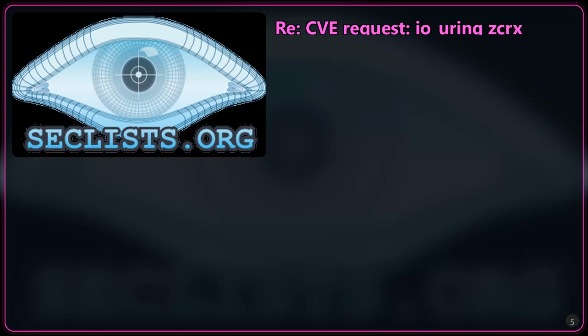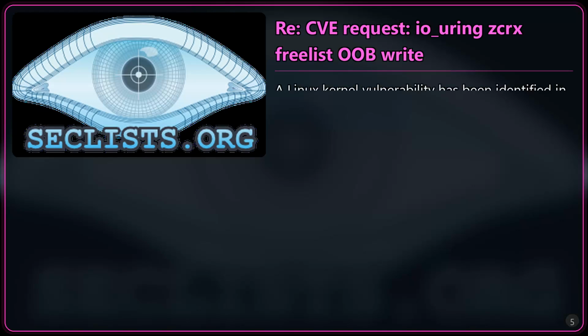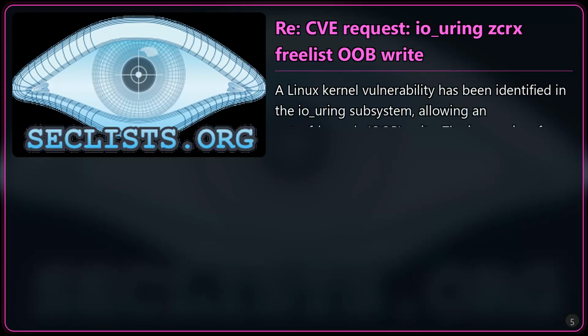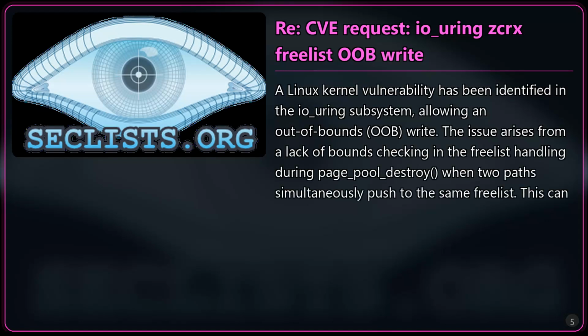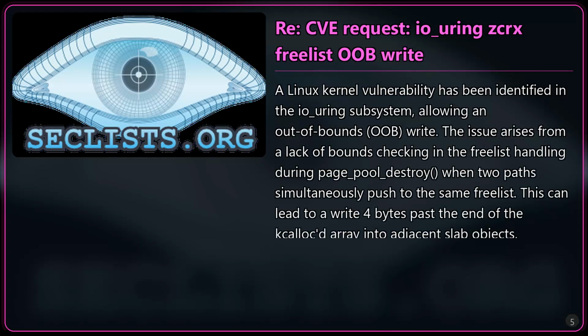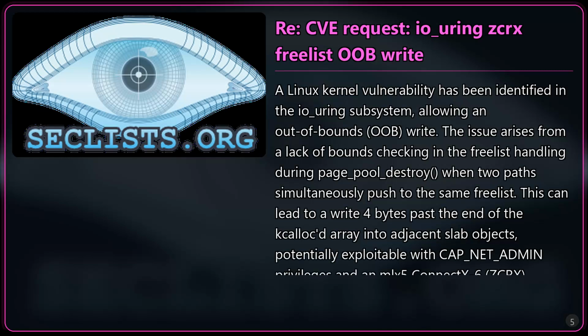CVE request. IO_URING ZCRX freelist OOB write. A Linux kernel vulnerability has been identified in the IO_URING subsystem, allowing an out-of-bounds OOB write. The issue arises from a lack of bounds checking in the freelist handling during page_pool_destroy, when two paths simultaneously push to the same freelist. This can lead to a write 4 bytes past the end of the kcalloc'd array into adjacent slab objects, potentially exploitable with CAP_NET_ADMIN privileges and an MLX5 ConnectX-6 ZCRX network interface.